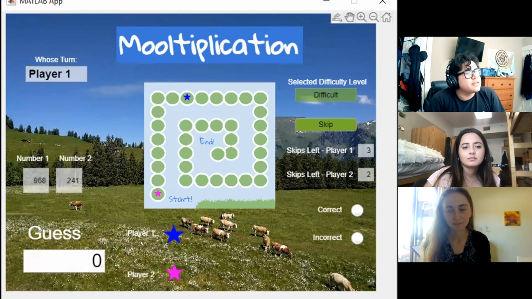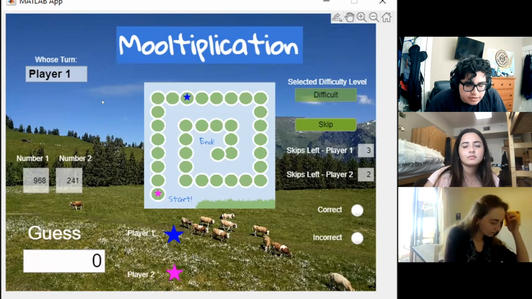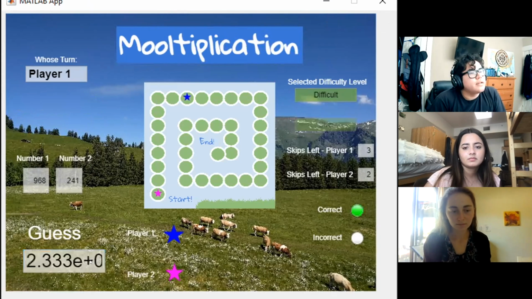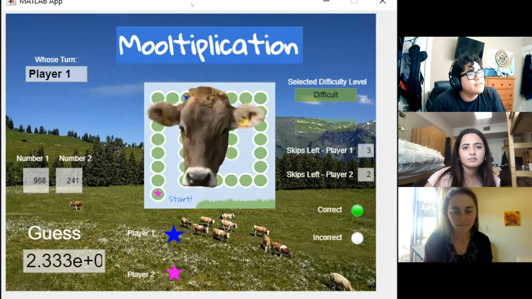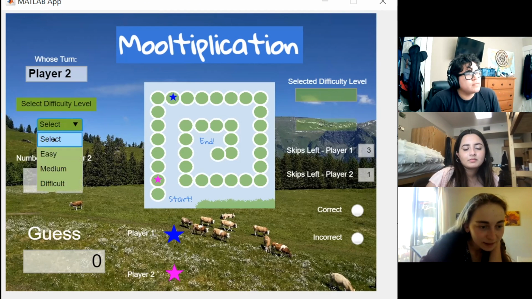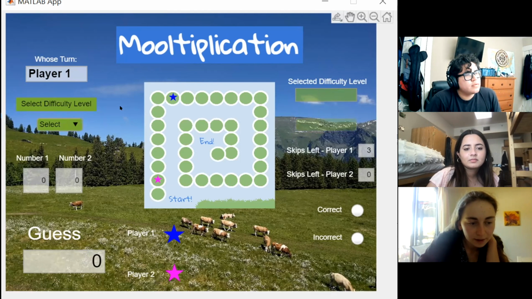All right, once again, my turn. I check to see that her number of skips has gone down, and it has. So then I will enter answer 2238, and then I will get it correct. So go easy, and I just want to show that the skips are working. It skips and it automatically goes to Matthew's turn.